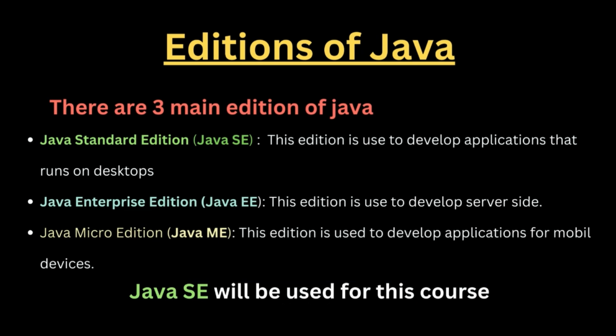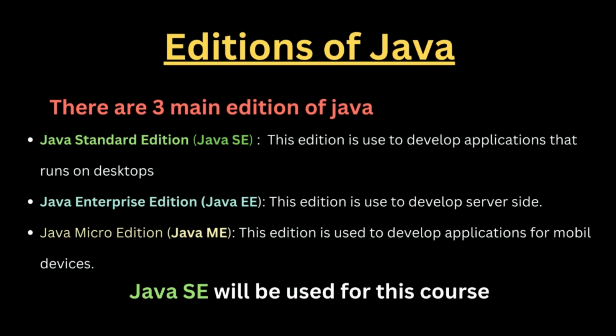Alright, so let's talk about the editions of Java. There are three main editions of Java. The very first one we've got right here is Java Standard Edition. We can just call it in a short form. Usually when you see Java SE, the SE stands for Standard Edition. Don't get confused. This edition is used to develop applications that run on desktop. So whenever we want to develop applications that run on desktop, we're definitely going to go for the Standard Edition of